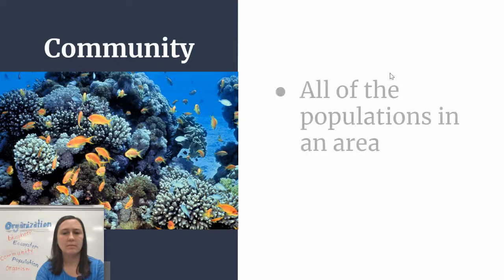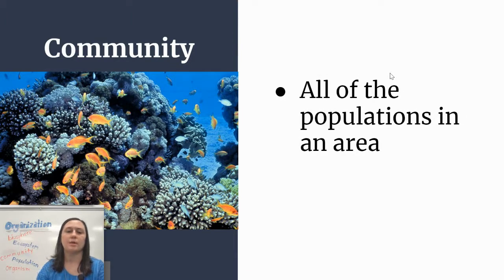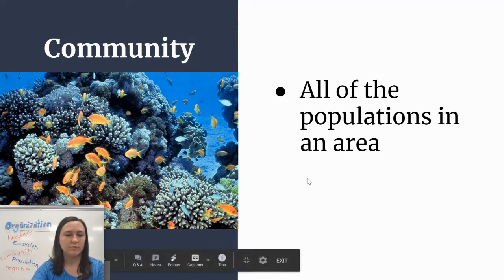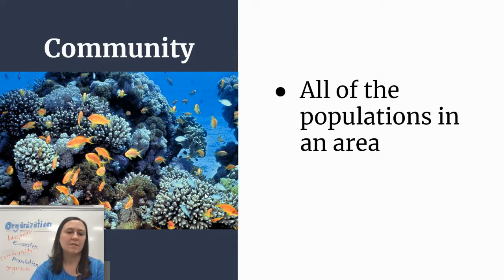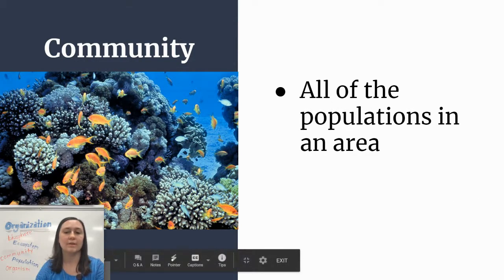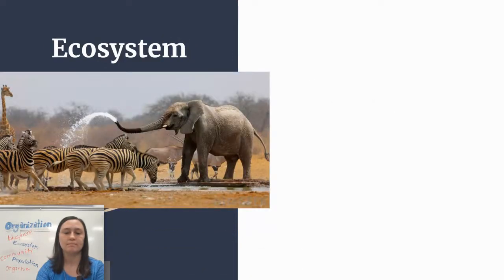Next, we have community, and that is all of the populations in an area. So in this picture, we have the fish. We have different kinds of fish. You can see there's blue colored fish, there's orange colored fish, and then we have all this coral, which is kind of living, and these anemones. Those are all the living things. That's all the populations in the area, all of the living things.